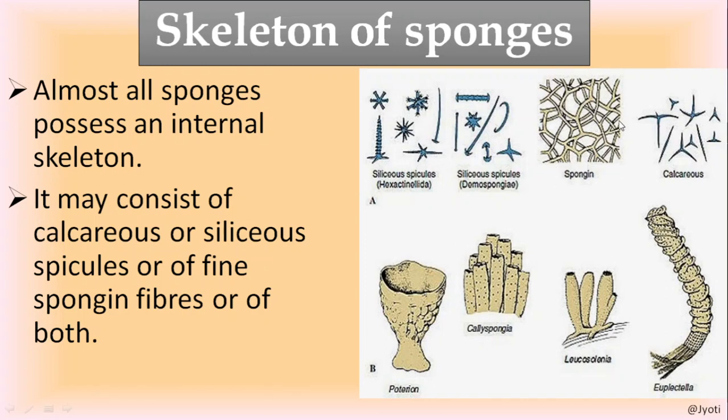When they form a reticular, fibrous structure, that is known as spongin fiber. If they form thread-like branched structures, these are called the siliceous spicules. They may be made up of calcium carbonate or silicon carbonate.